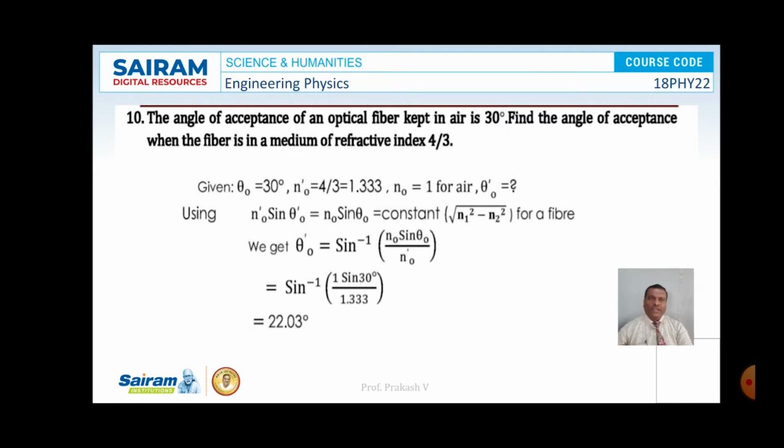So n naught dash sin theta naught dash is equal to n naught sin theta naught, which is equal to square root of n1 square minus n2 square. That is, theta naught dash is equal to sin inverse of n0 sin theta naught divided by n naught dash. So substitute the values of n0, theta naught and n0 dash. Then on simplification, the value of theta naught dash is found to be 22.03 degrees.